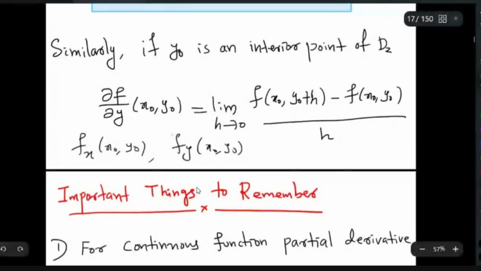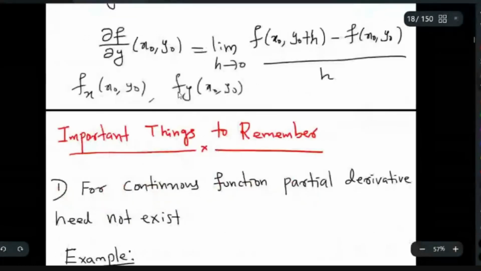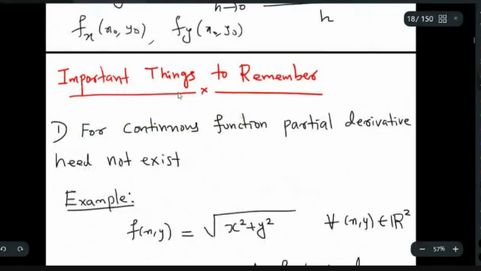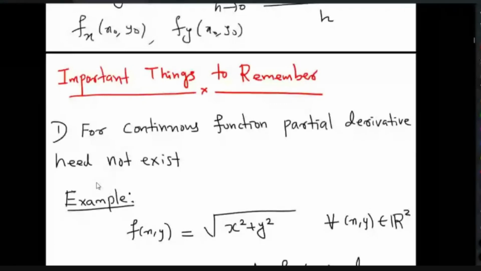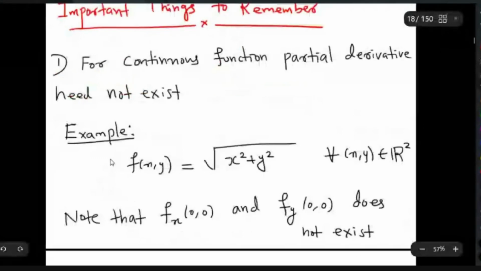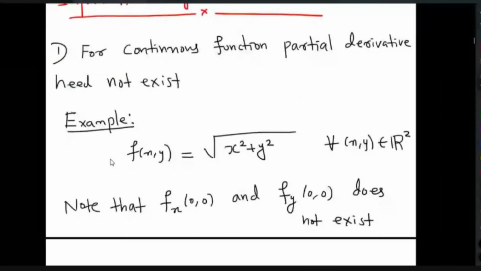Now we have some important things to remember, so let us look at some examples. The first example is very important. It says a continuous function need not have a partial derivative. I will consider a continuous function and show that the partial derivative does not exist. So continuity does not imply the existence of partial derivative. As you have seen in the single variable case, not all continuous functions are differentiable, so it is just an analog of that result.